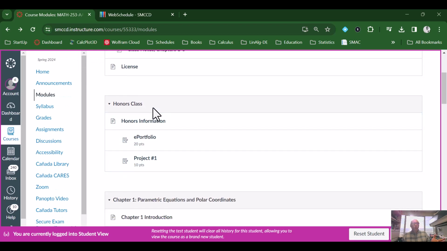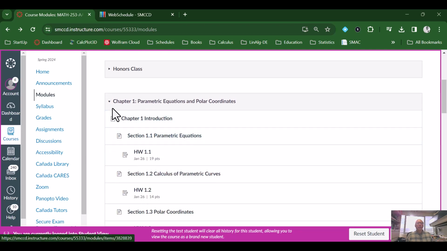For some of you who are in honors, there will be some information here about the honors. You will need to create some e-portfolio and some projects and things like that. And so I'm not going to mess with this right now, but if you're in honors, I encourage you to take a look at this particular module.